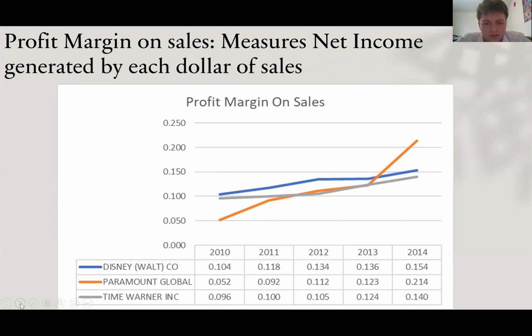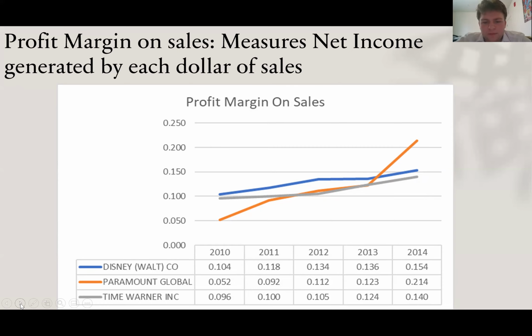However, with Paramount, they increase every year from 2011 to 2014, with big spikes from 2010 to 2011 and from 2013 to 2014. And Disney sees a linear progression from 2010 to 2012, has a leveled out profit margin on sales from 2012 to 2013, and sees a slight increase from 2013 to 2014.